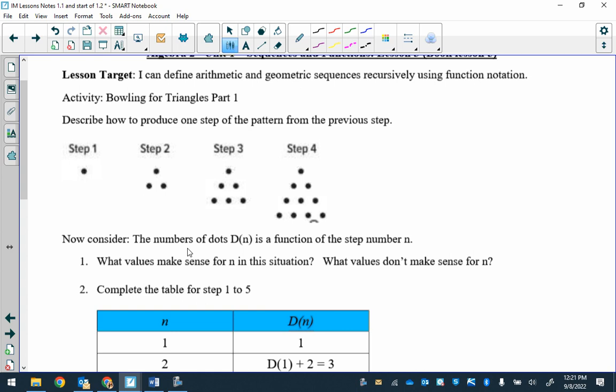Okay. All right. So, describe how to produce one step of the pattern from the previous step. Okay? So here we have step 1, step 2, step 3, step 4. How do they come up with that? Jot some notes down to the side. How do they come up with that?